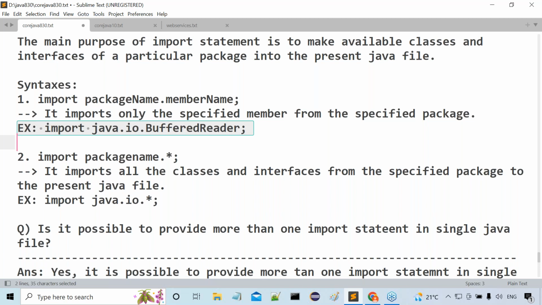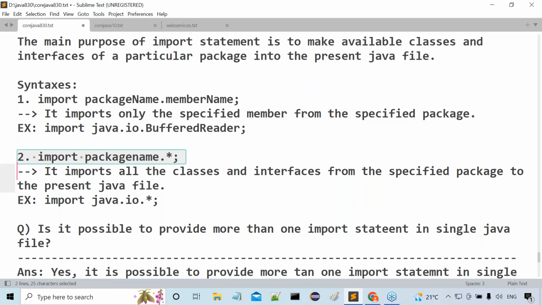Getting clarity on my point or not? Okay, fine. Next one, another syntax exists. What was that syntax? It would be: import package name dot star. Here star indicates all from java.io. It means that it imports all the classes and interfaces from the specified package, java.io.